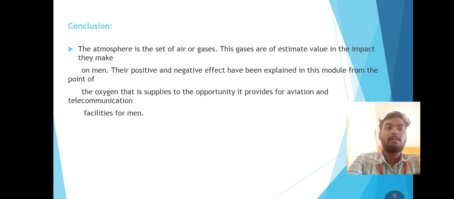Conclusion. The atmosphere is the set of air or gases. These gases have an estimated value in the impact they make on humans. Their positive and negative effects have been explained in the module, from the point of view of oxygen supply. It provides aviation and telecommunication facilities for humans. These layers are very important to human resources and natural calamities in different situations. This atmosphere consists of a rich amount of oxygen that helps humans to live.